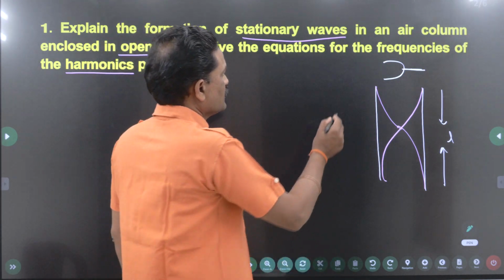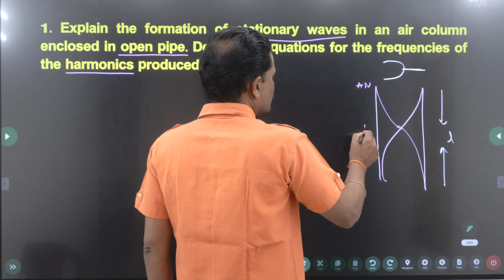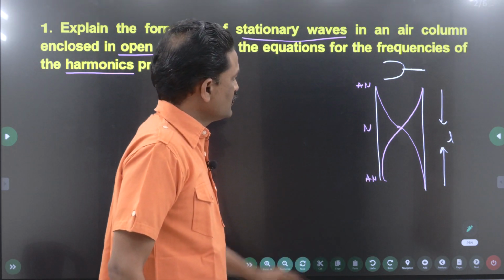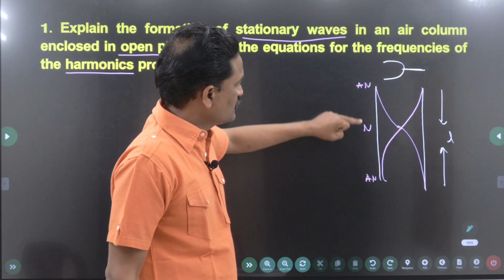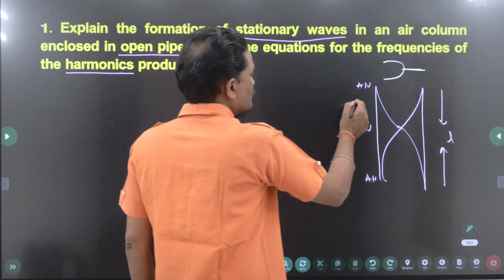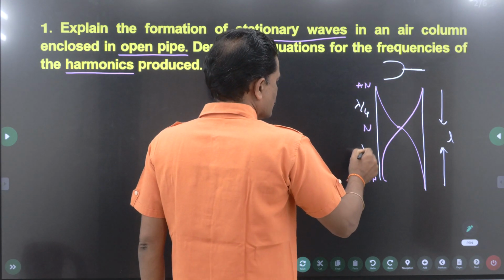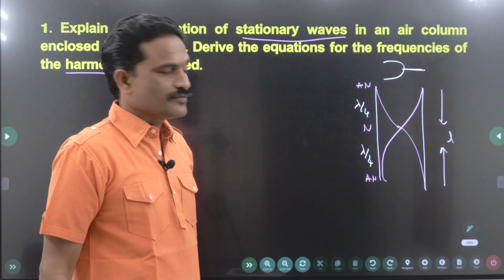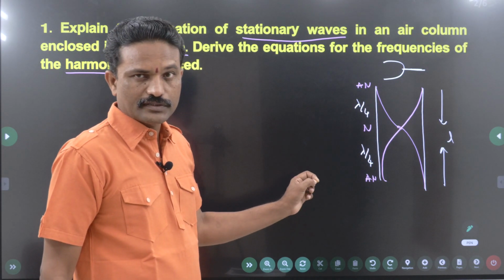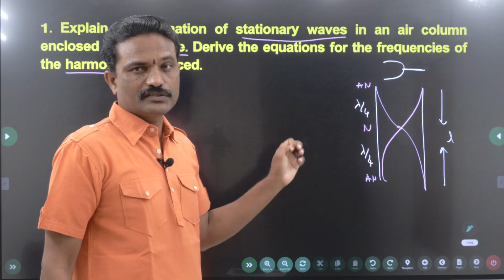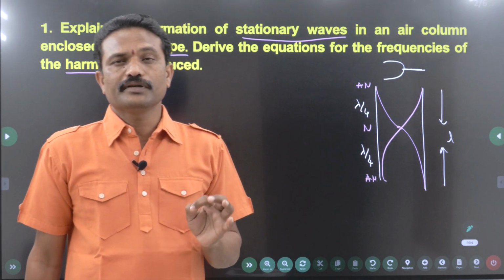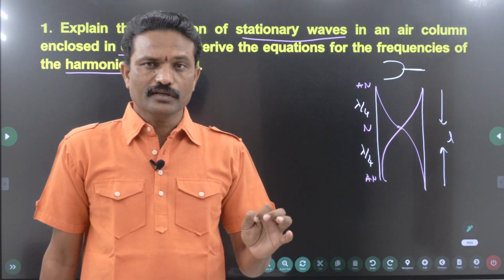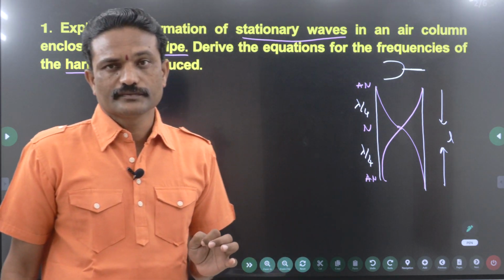Now, this is an antinode, this is a node, and this is an antinode. Just now I told you the distance between an antinode and a node is lambda by 4, and this is lambda by 4. This is the first mode of vibration, which produces the minimum frequency, the first frequency. The first frequency is called the fundamental frequency, and it is also called the first harmonic.